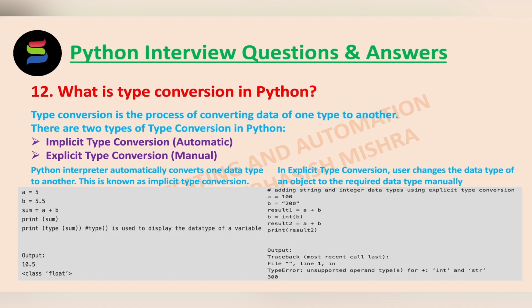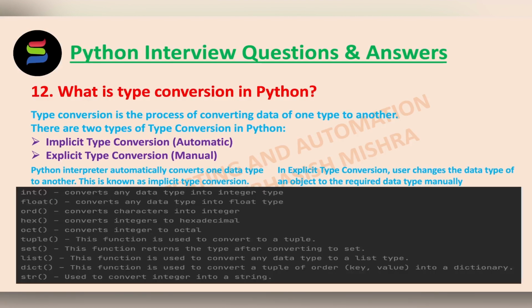So, here in this code, we have converted the variable B into int type and then added variable A and B, and the sum is stored in the variable named result2, and when we printed, it displays 300 as output. There are many built-in functions that you can see here: int, float, ord, hex, oct, tuple, set, list, dictionary, string. So, all these things you can see here. Okay. So, that is all about type conversion in Python. We will move to the next question.